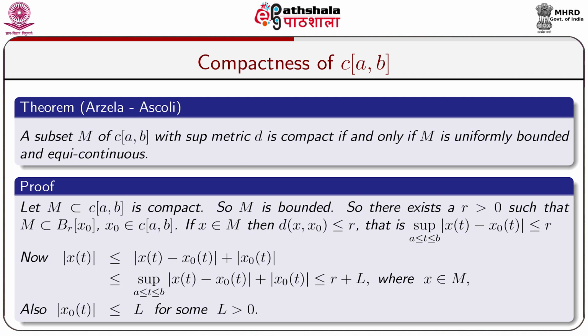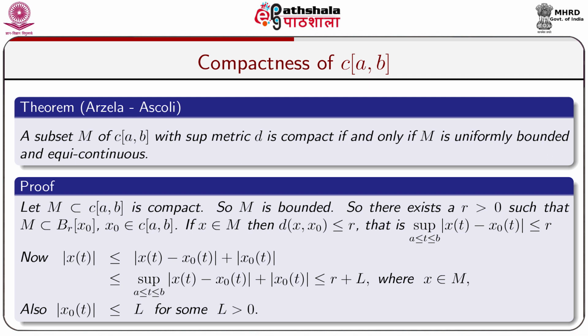Now, let us take a calculation. |x(t)| is less than or equal to |x(t) minus x0(t)| plus |x0(t)| by the absolute value property. So, this is less than or equal to the supremum of |x(t) minus x0(t)| plus |x0(t)|, where the supremum is taken over the closed interval [a,b], which is again less than or equal to R plus L, where x belongs to M, because the supremum of |x(t) minus x0(t)| is less than or equal to R, as already assumed.